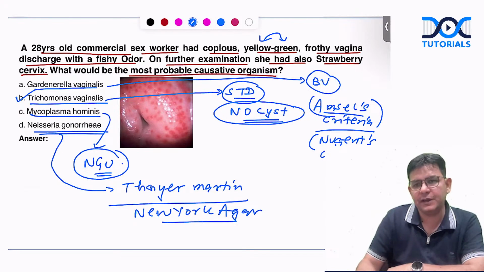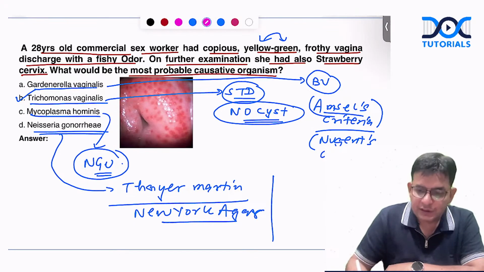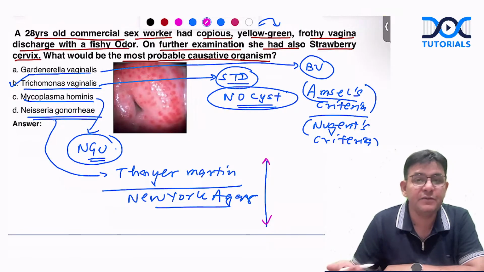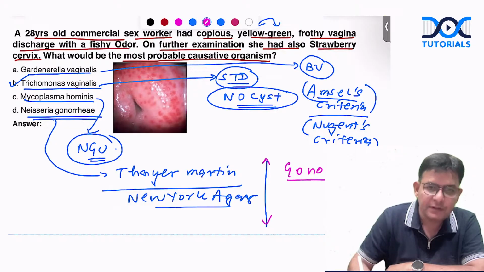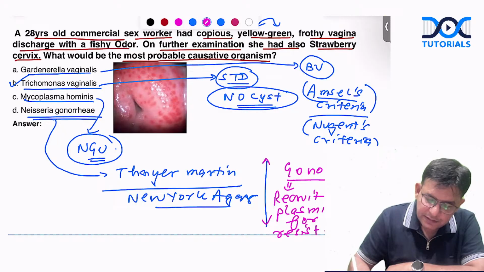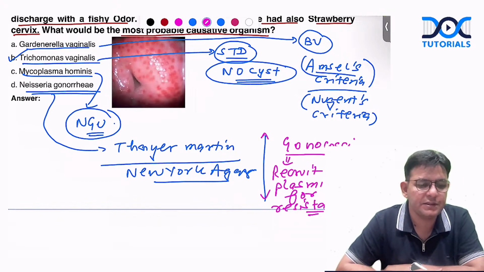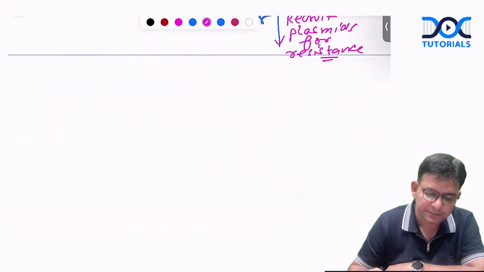Another question which came in this particular one is that which organism is having a property of recruitment of plasmids for resistance? The answer is gonococci. Gonococci is an organism which has the property to recruit plasmids for resistance. Remember this point also. It recruits plasmids for resistance. Is it fine? So these all are important things regarding this particular question.